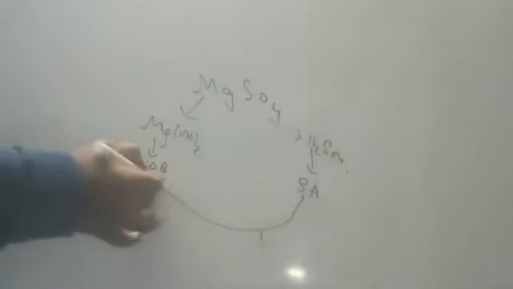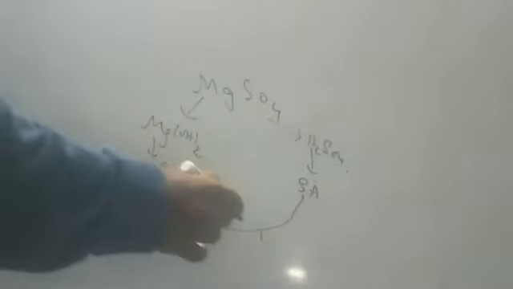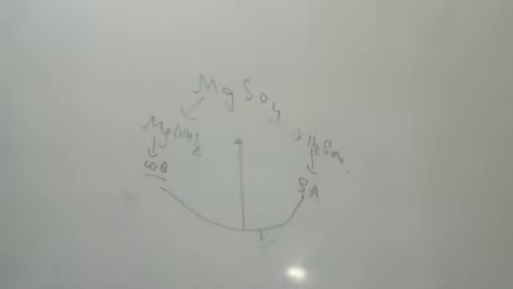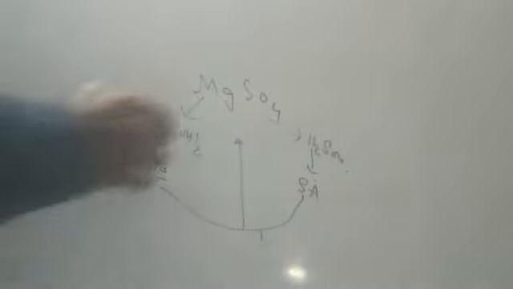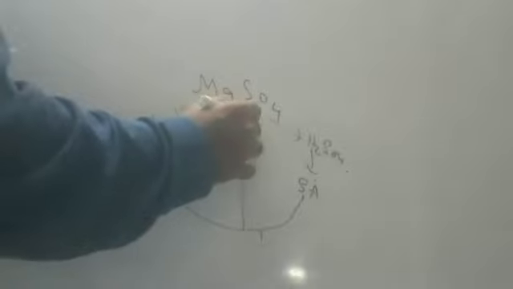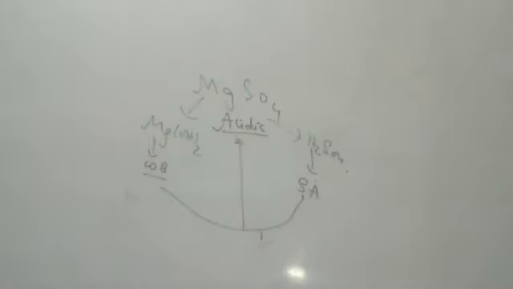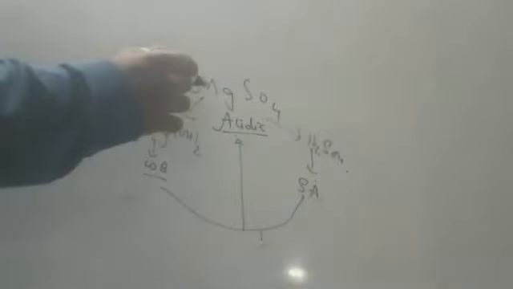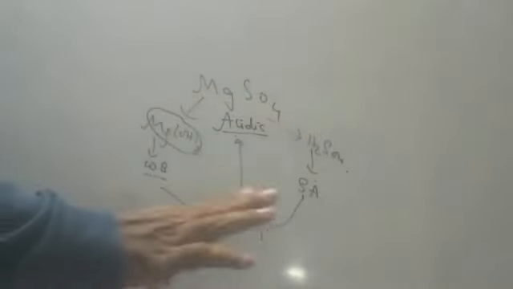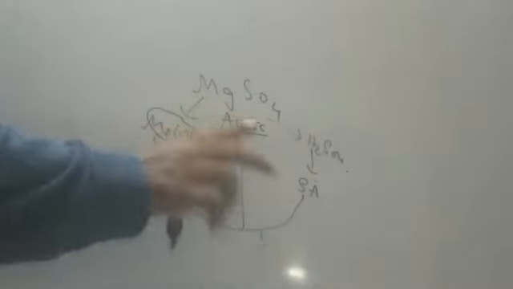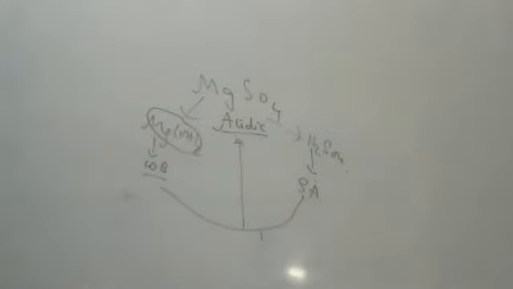Because it is coming from strong acid and weak base, can anyone say what type of salt it is, children? Very good. It is an acidic salt. Very good. Because it is coming from strong acid and weak base, it is called an acidic salt. Magnesium sulfate is an acidic salt. You should identify which base it is coming from. 1 mark. Change the line. Second line, you should write sulfuric acid. Change the line. And write acidic salt. Reason? Because it's coming from strong acid and weak base. So you should write the reasons. You should change the lines. You should write in points, children. You should not write big paragraphs for your answer. Everything should be in points.